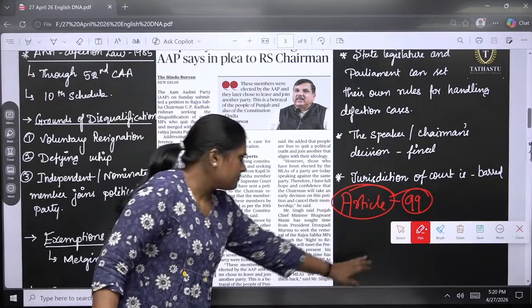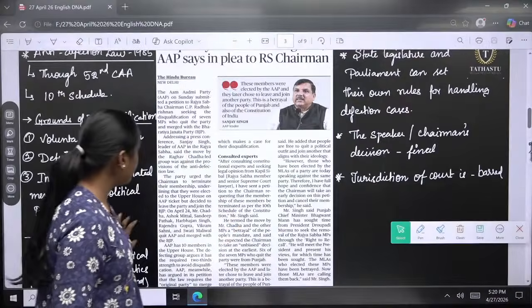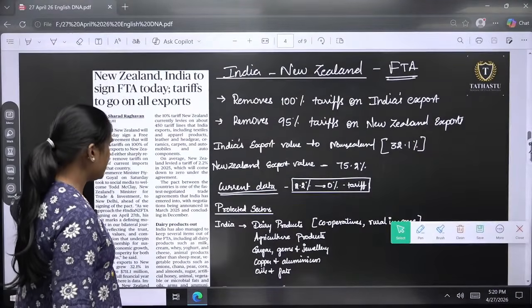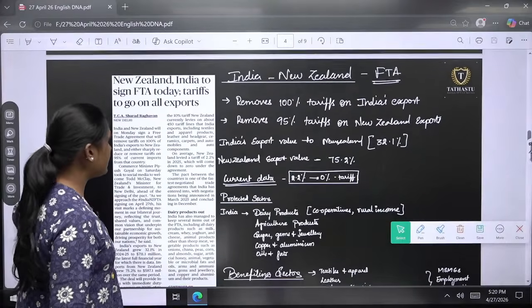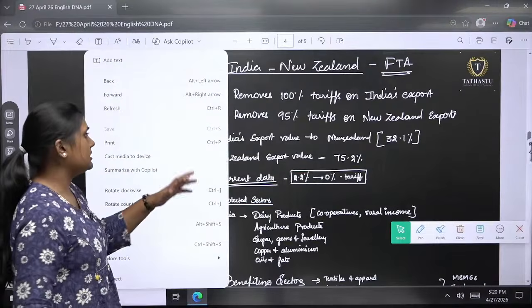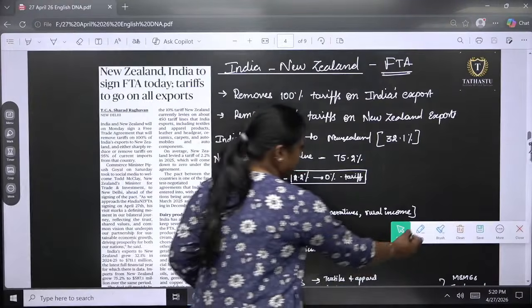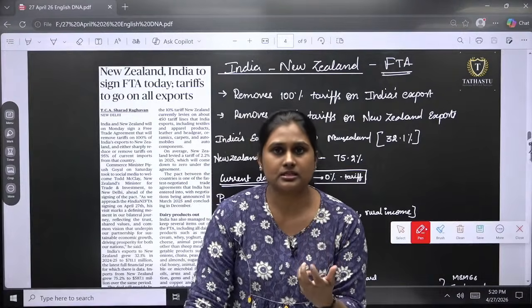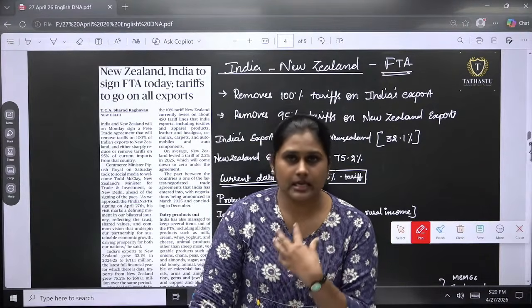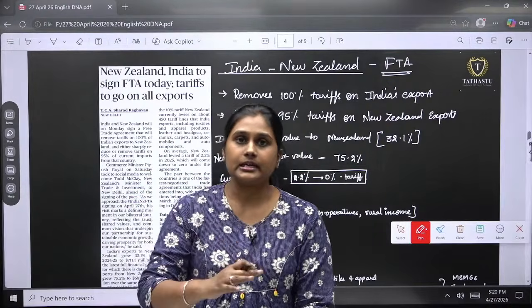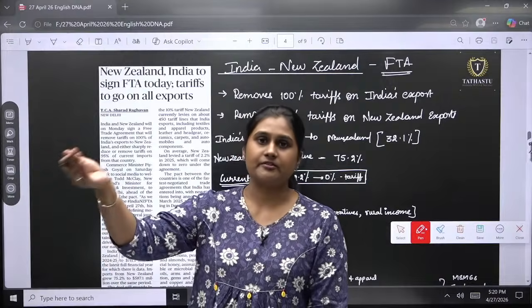Okay, then moving on, let's go to the free trade agreement. We all know what a free trade agreement between two countries is. If there is any export being carried out, generally the exporters have to pay the tariffs, right? So if India is exporting rice to New Zealand or the US, India is supposed to pay the tax so that they will be taking it.